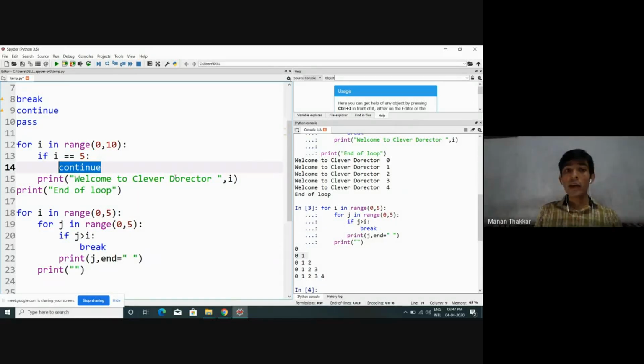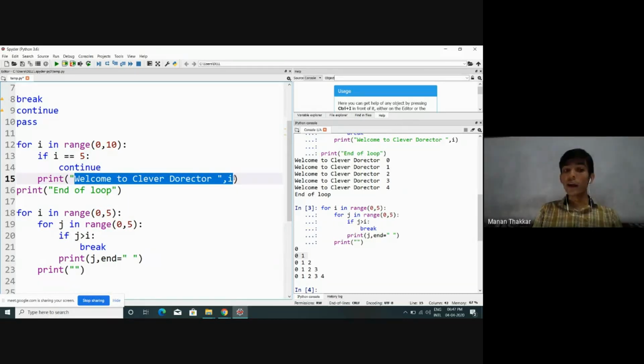Understand? Let me give you a simple example. I'm displaying one message. Look at this in this case. Welcome to Clever Director, 0 to 10. Ultimately 0 to 9 we are looking to display as output. So Welcome to Clever Director 0, Welcome to Clever Director 1, up to 9. This is what we are interested to display as output. But let's say we are thinking of not displaying Welcome to Clever Director 5, then what will happen?